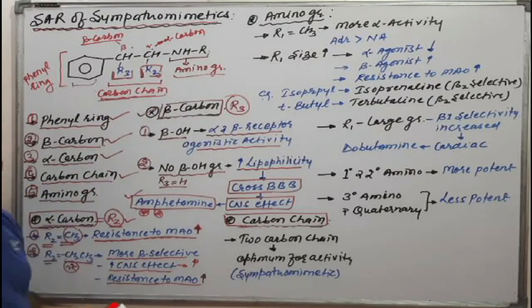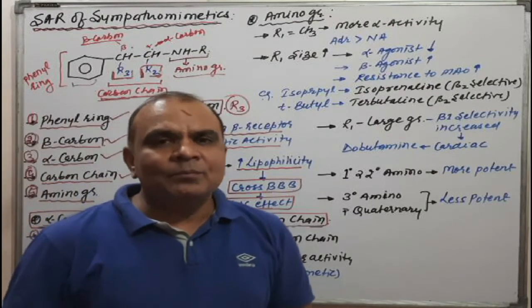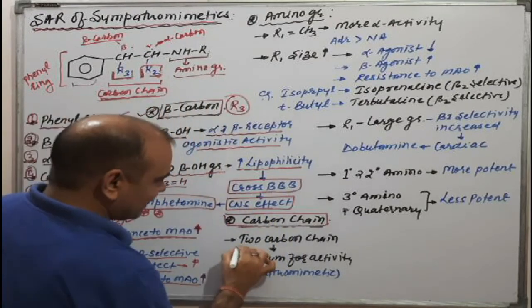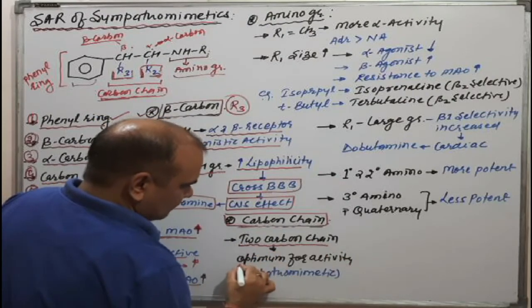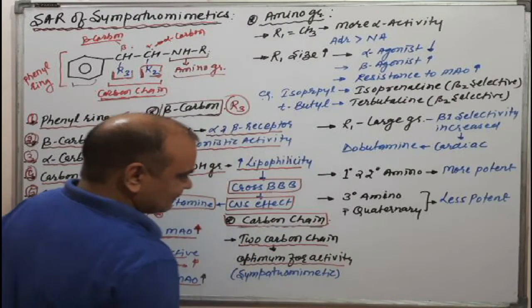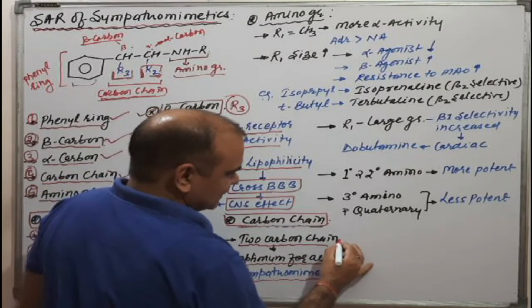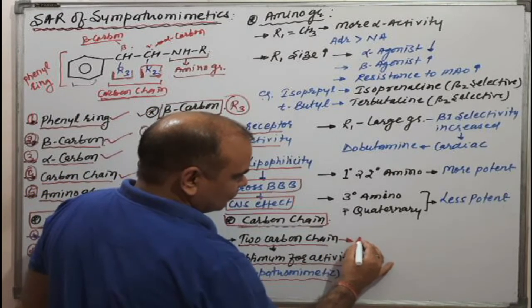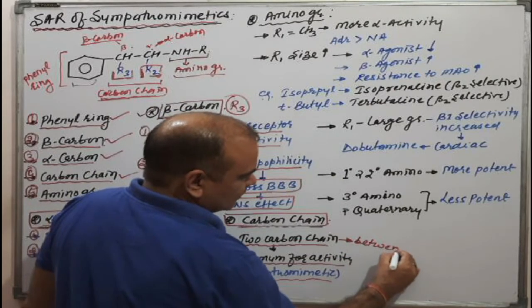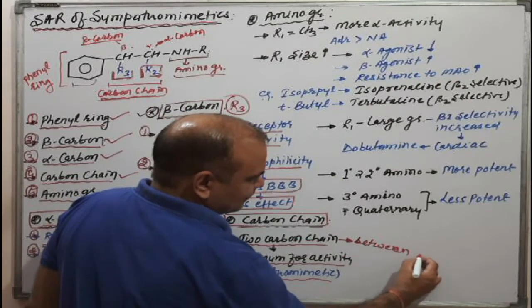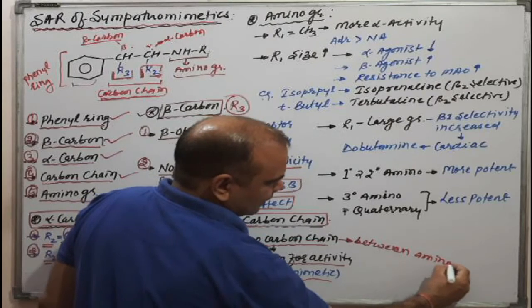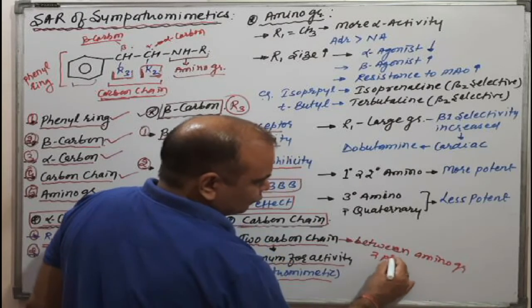Only two carbon chain is optimum for sympathomimetic activity, especially two carbons between the amino group and the phenyl group.